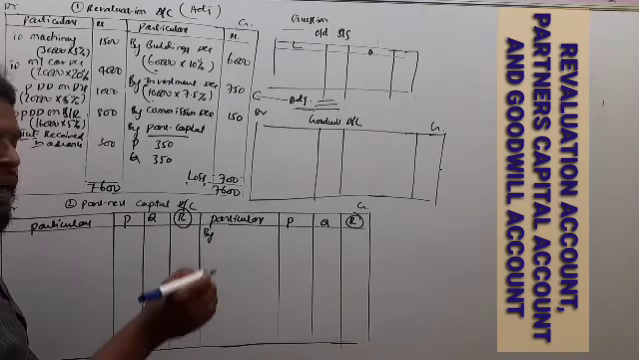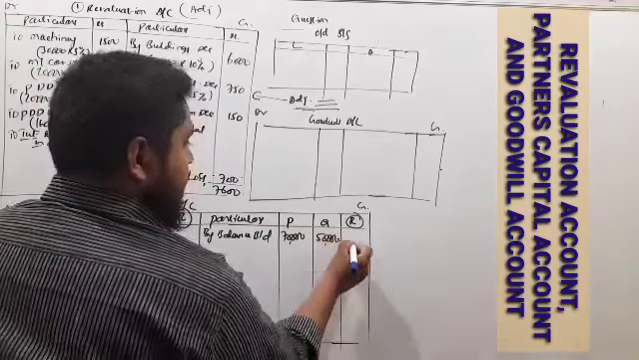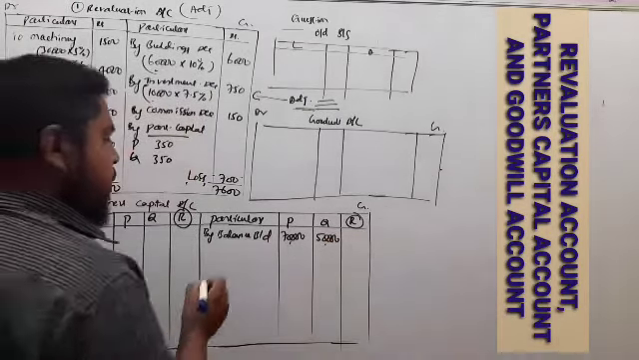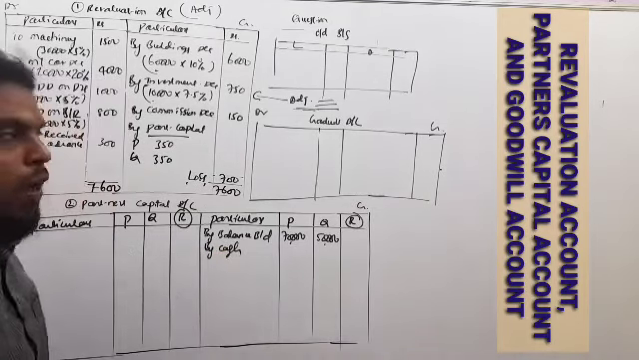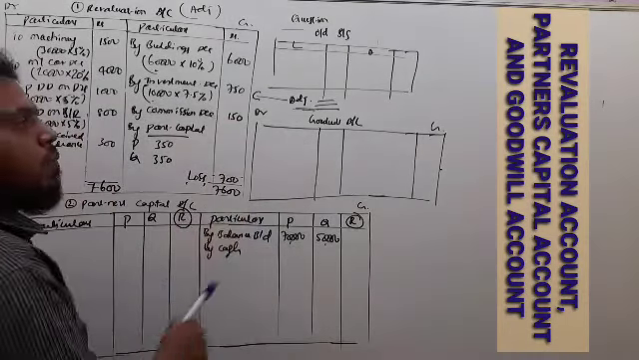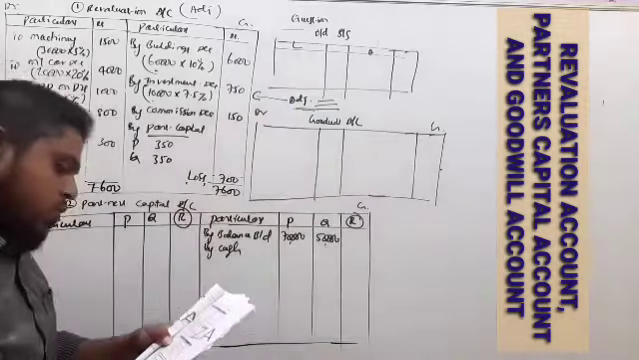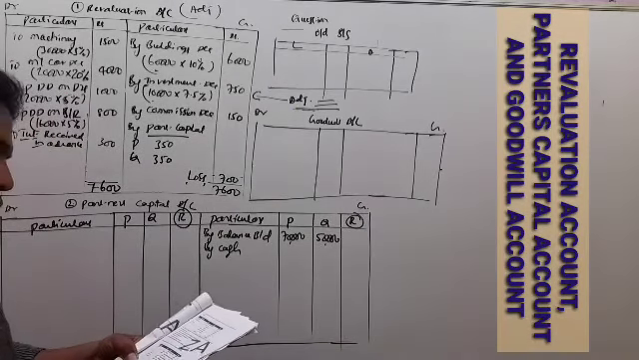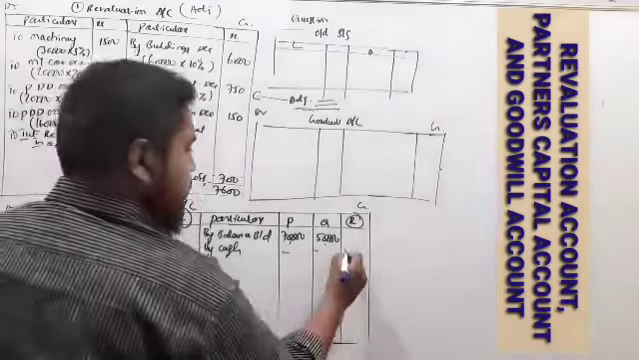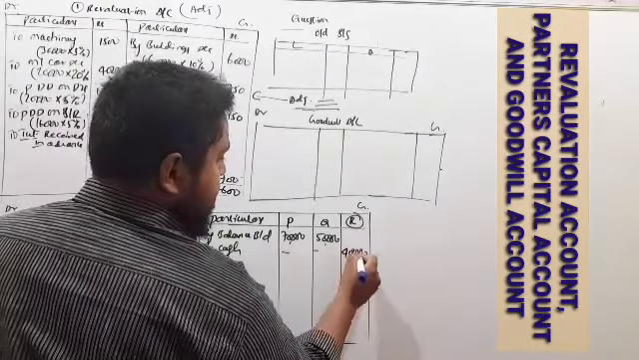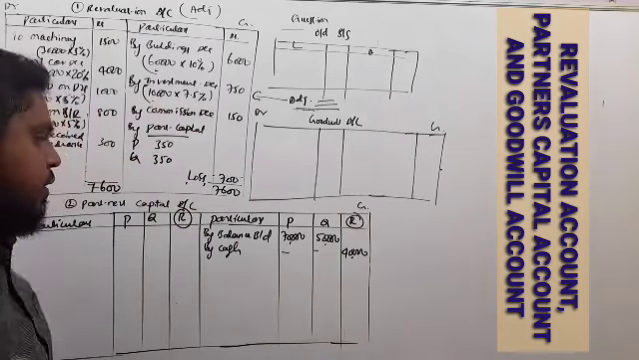Next, 50,000. Next R, the new partner, has brought the capital in the form of cash. So that is available in the adjustment. So he has brought 40,000 as a capital, 40,000 as a capital in the form of cash.